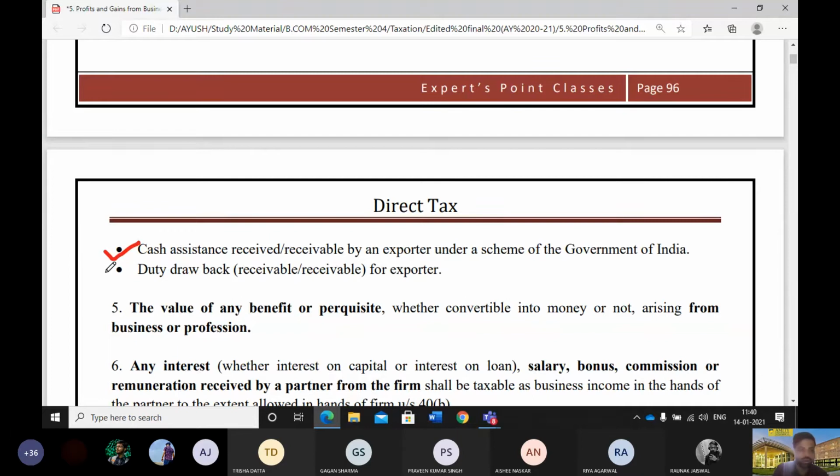And last, the duty drawback. Duty drawback is a type of duty that we pay at the time of import, and if we export the entire commodity to an outside market, we get the entire taxes that we have paid as, what we can say, cashback into your account.